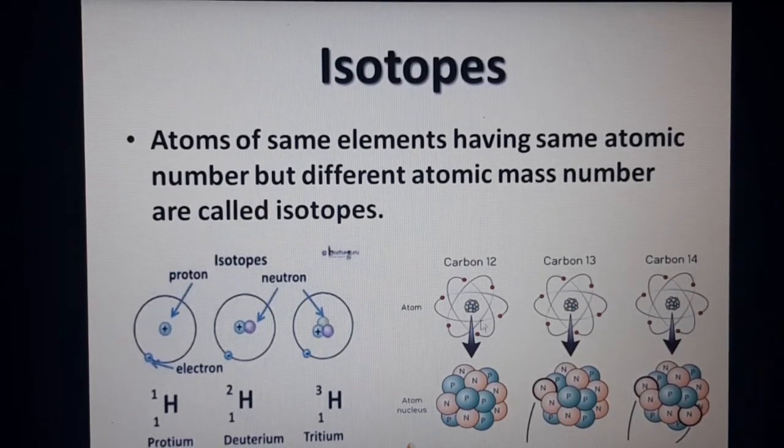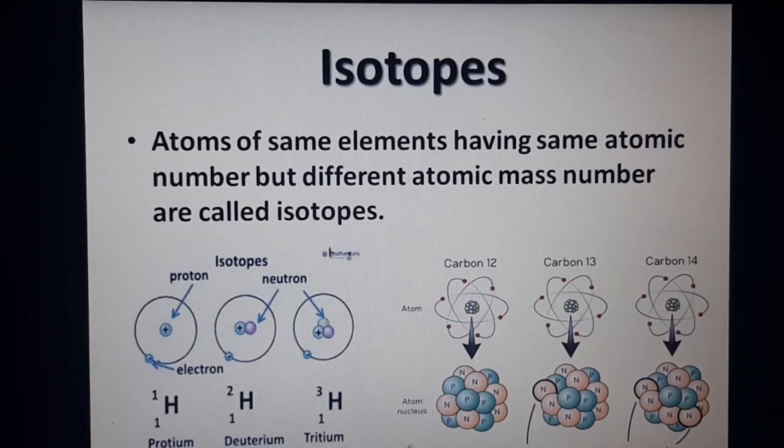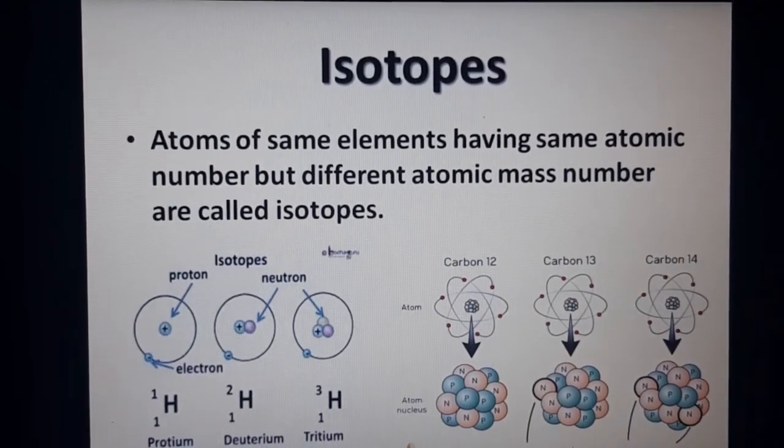The atomic number is the same, and all 3 atoms are carbon atoms. That means atoms of the same element have the same atomic number, that is proton number, but different atomic mass number, differing in the number of neutrons. So these are said to be isotopes.